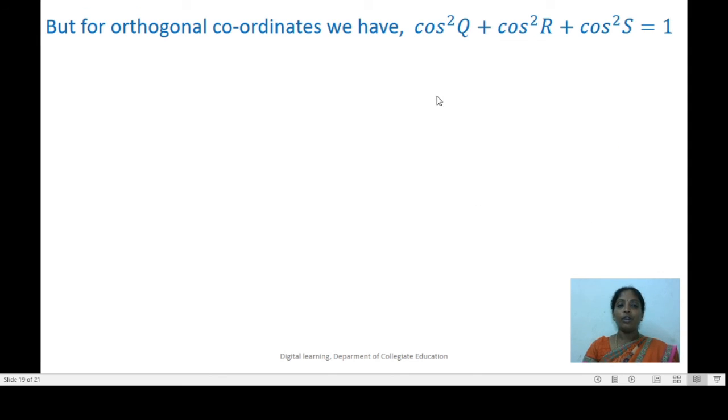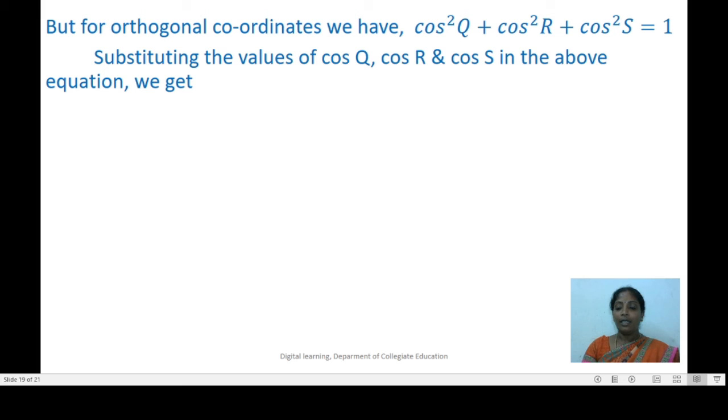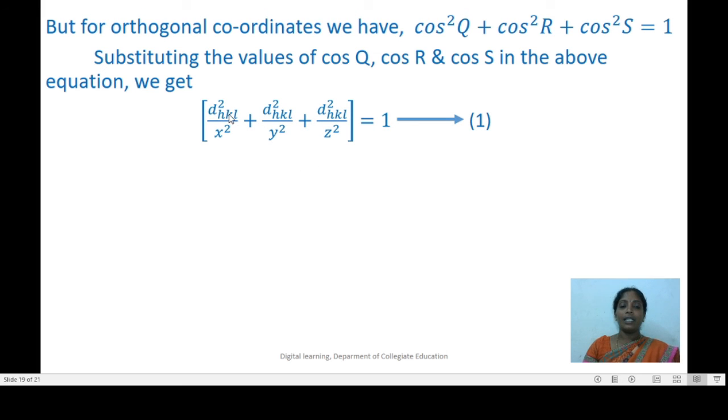For orthogonal coordinates, we have the relation cos square Q plus cos square R plus cos square S is equal to 1. Therefore, substitute the values of cos Q, cos R, cos S, and we will get dHKL square by x square plus dHKL square by y square plus dHKL square by z square is equal to 1.